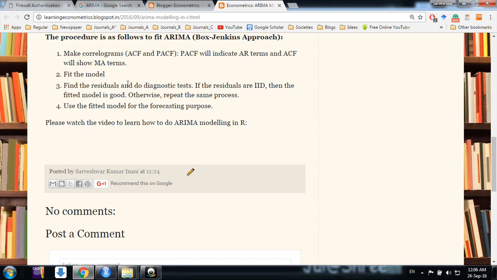The procedure we follow to fit ARIMA modeling for ARIMA forecasting is the Box-Jenkins approach, as we are aware. So first of all, we will start by making some correlograms and then find the AR and MA terms and then fit the model, find the residuals and do the diagnostics. So this procedure I will do in R. So we will just have a look at it.